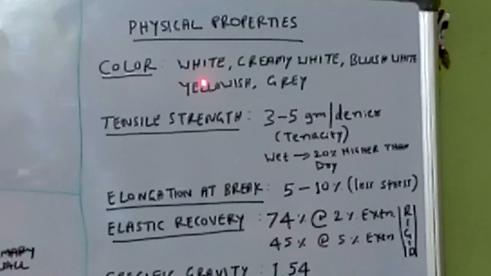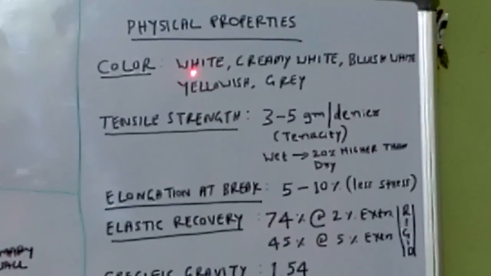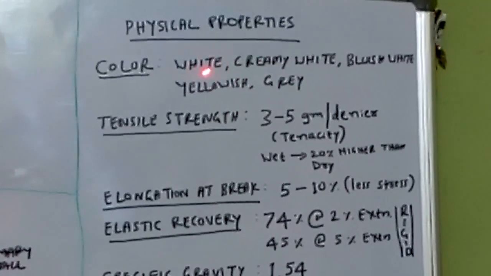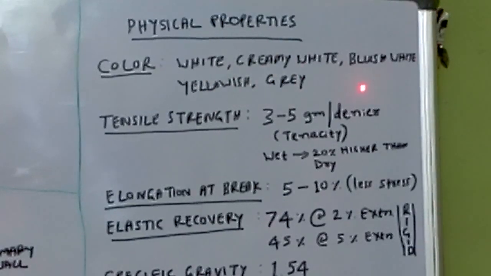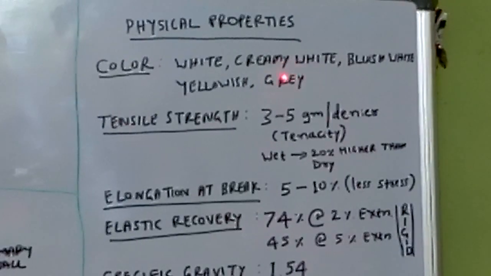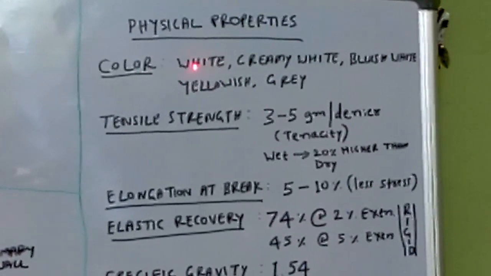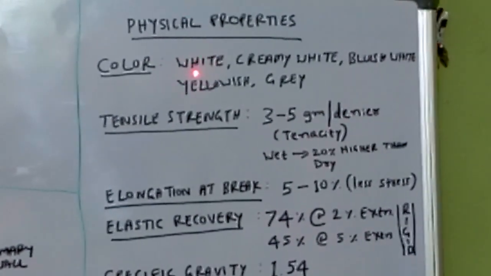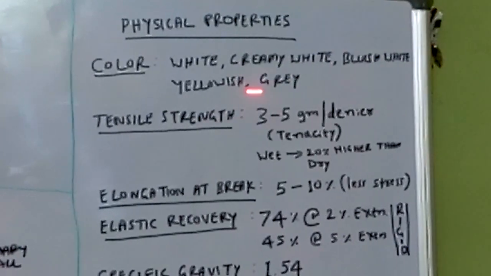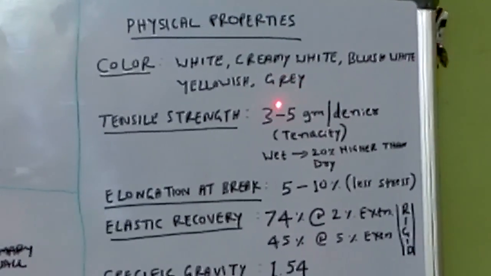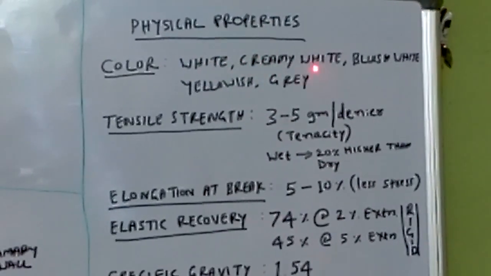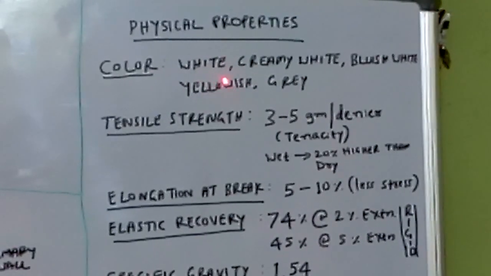The color of the cotton fibers varies from region to region. It depends upon the surrounding environment or continent or climatic conditions of the country or region. The major colors available are white, creamy white, bluish white, yellowish, and gray. Okay, these are the shades of the cotton in raw cotton.